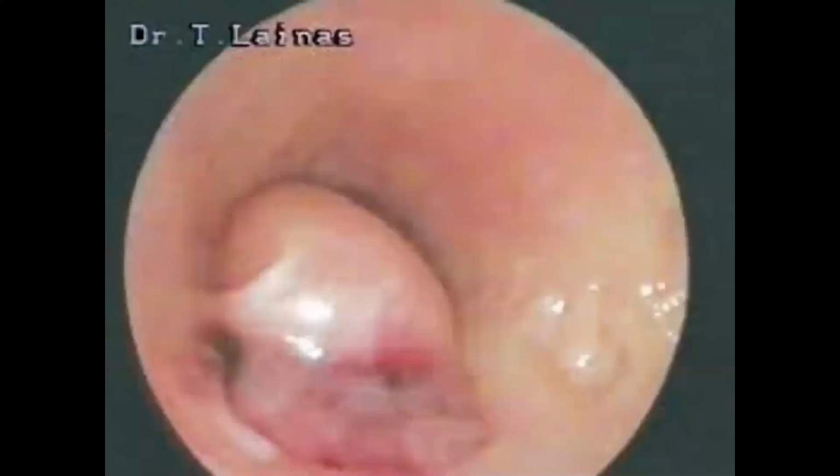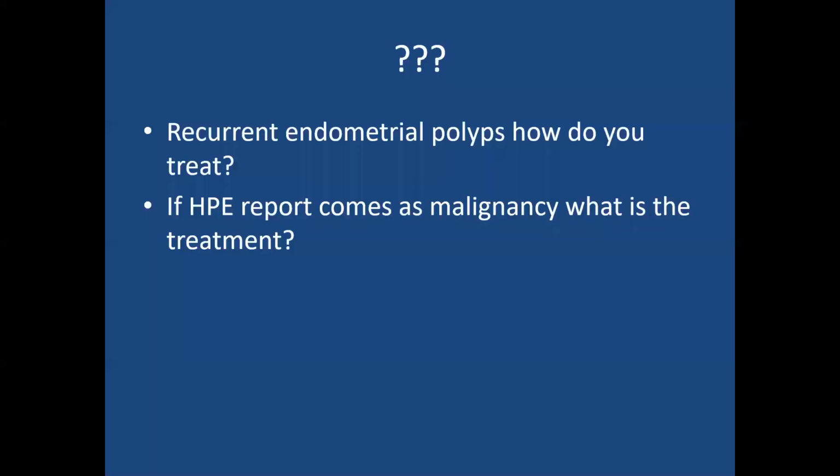So this is hysteroscopic. Directly they are visualizing the interior of the uterine cavity where they are seeing a pedunculated fibroid. So what is the treatment for recurrent endometrial polyps? For polyps, the treatment is hysteroscopic polypectomy or hysteroscopic resection of the polyps.